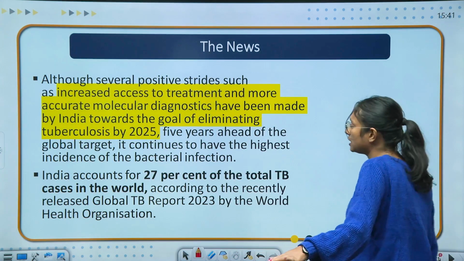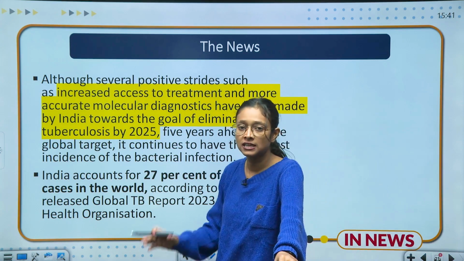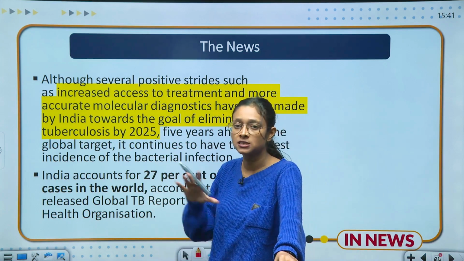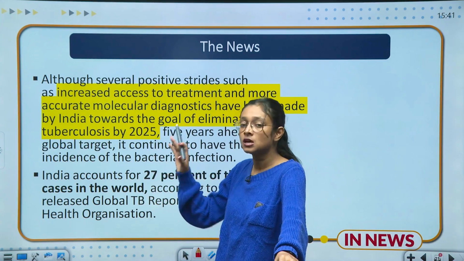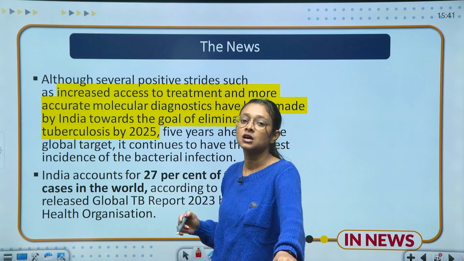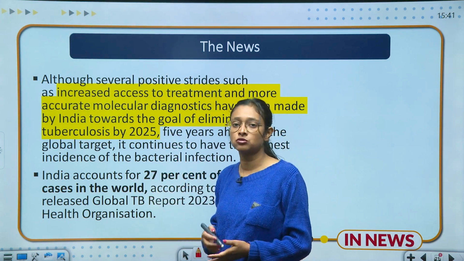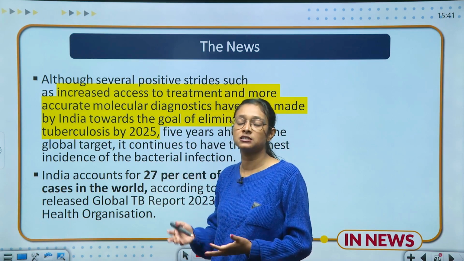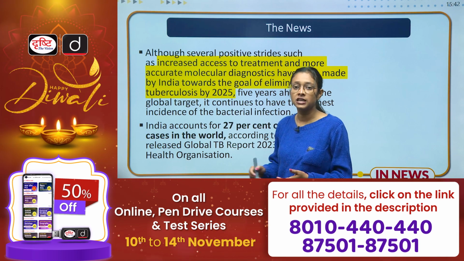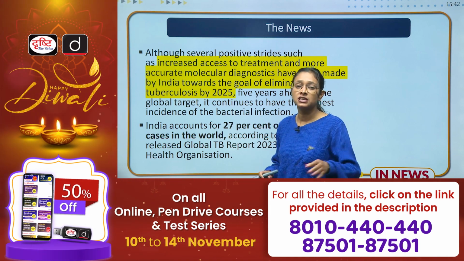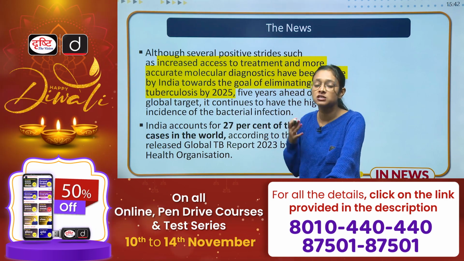Recently the World Health Organization has released a report on tuberculosis, and in that report we will focus on India's stance, that is, what is the condition of tuberculosis in India. So this is the report and we are going to discuss it. What does this report primarily say? The report says that there are two kinds of improvement in India's tuberculosis cases. First, its coverage has increased, and second, its diagnostics has increased.